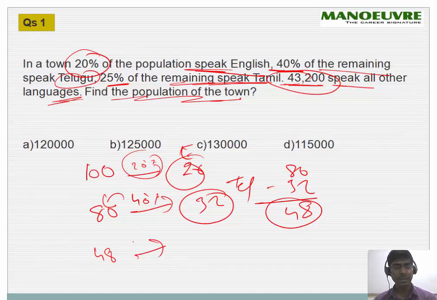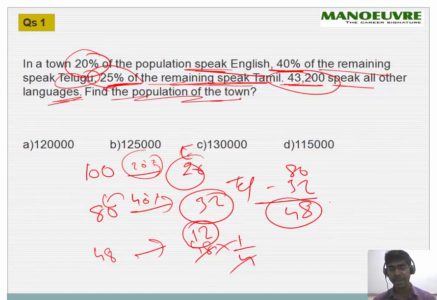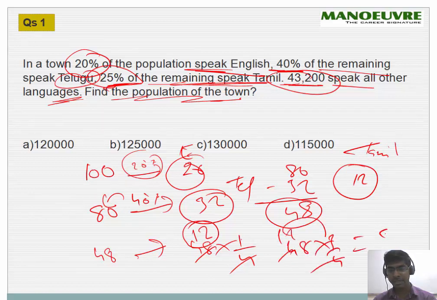Out of 48, 25% of the remaining speak Tamil. So 25% is nothing but 1/4, which is 12. So 12 people speak Tamil. So basically we're left with 3/4 of this, which is nothing but 36. So you're left with 36 people.